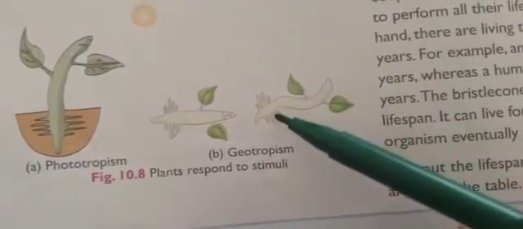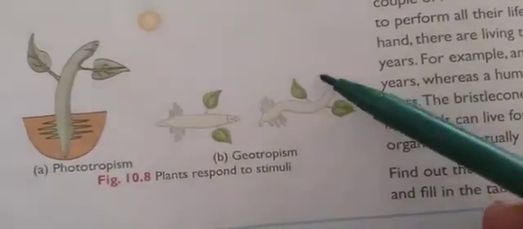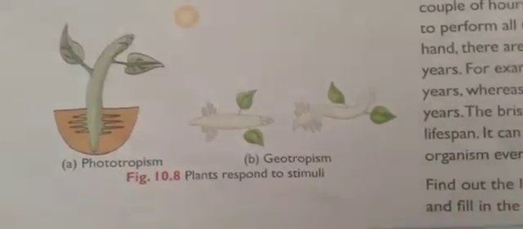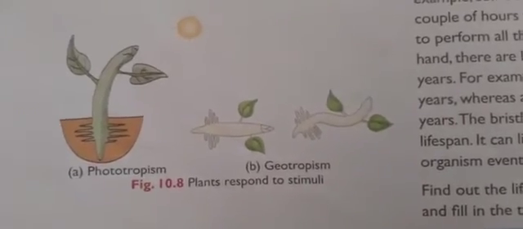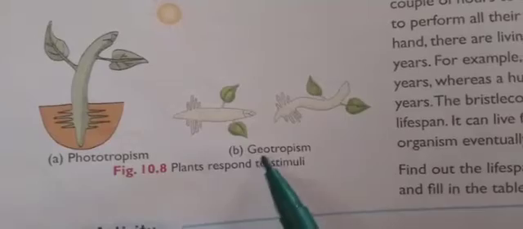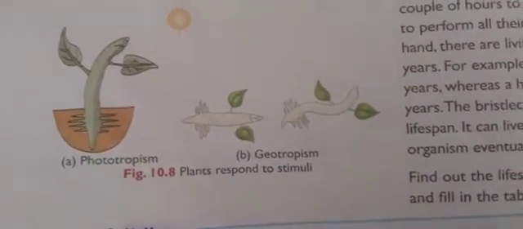Okay, so the roots grow towards the soil and whatever the shoot part which will grow upwards. So roots always grow downwards. Okay, the roots grow downwards the soil. This is called as geotropism. So geo means earth or a soil. And students, you might have seen touch me not plant.